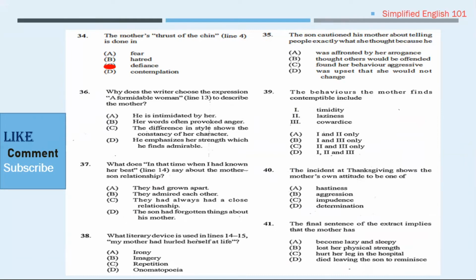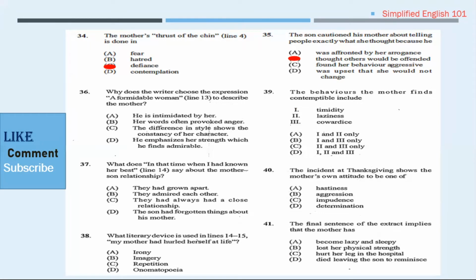Number 35 says, the son cautioned his mother about telling people exactly what she thought because others would be offended. It was clear where he stated that often they had not liked it. She could be sarcastic to people in whom she detected evidence of them being naive or foolish.